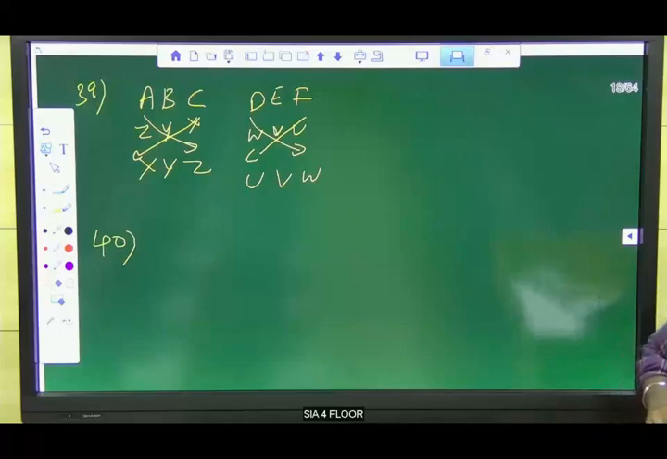Adina, A and C. Rahul, A and C. Yes, Surya, Hemant, Suresh.